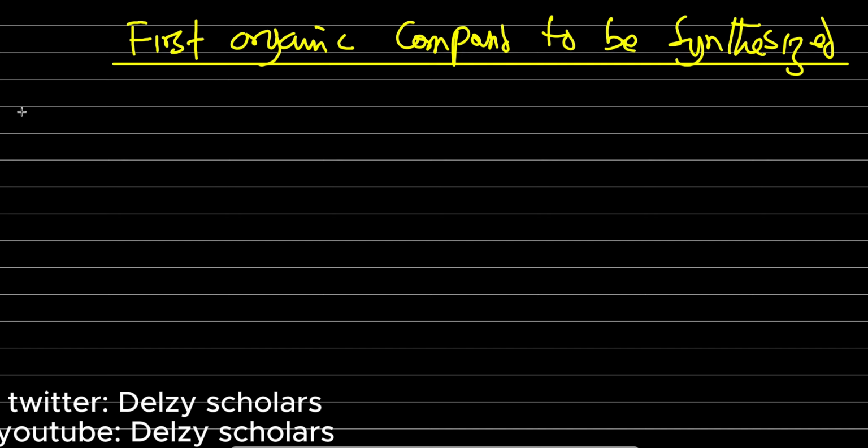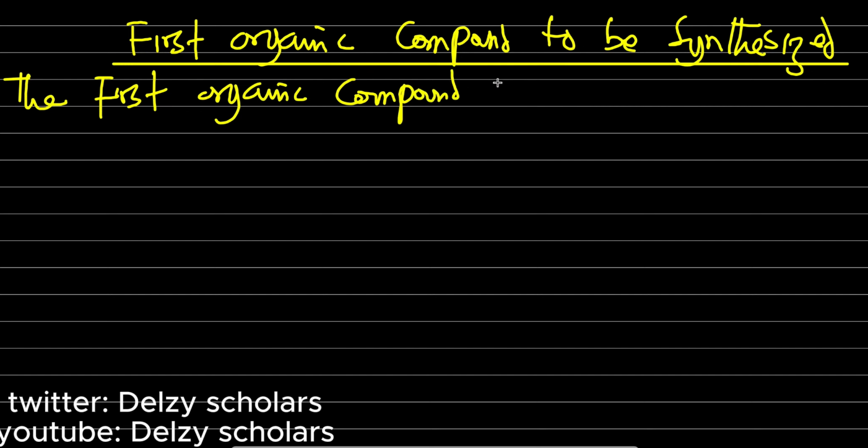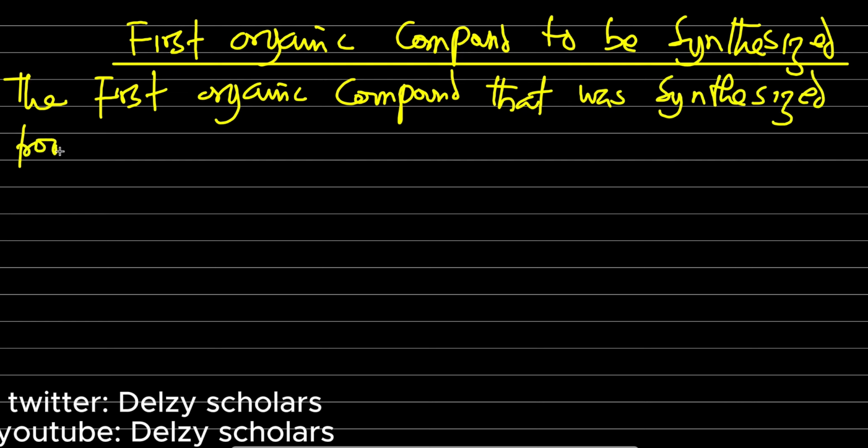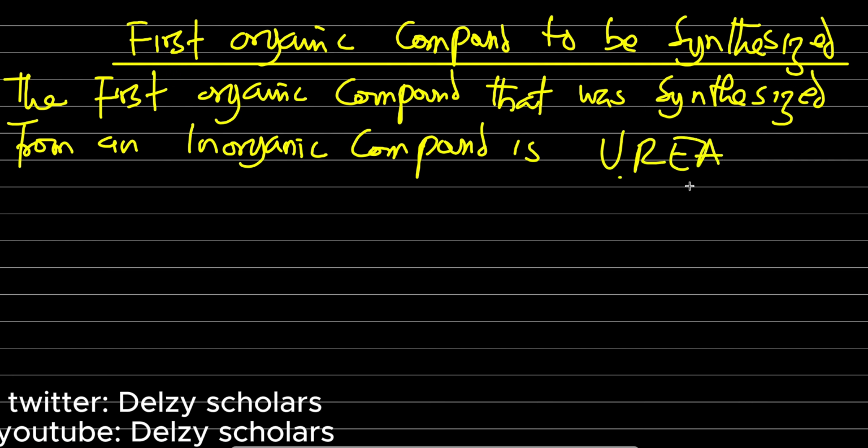Okay, so we say the first organic compound that was synthesized from an inorganic compound is urea.